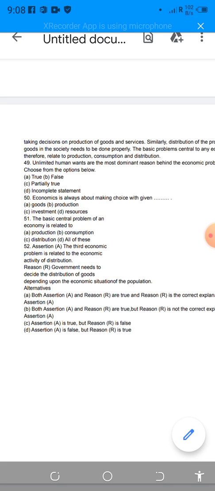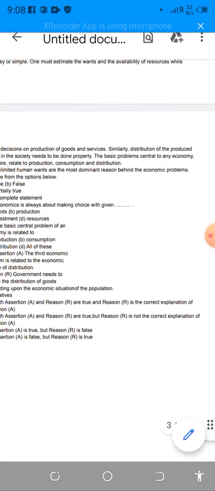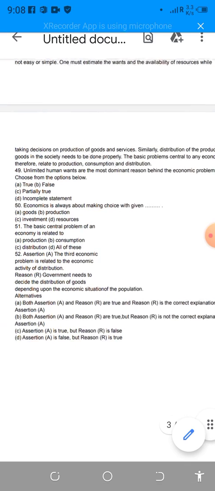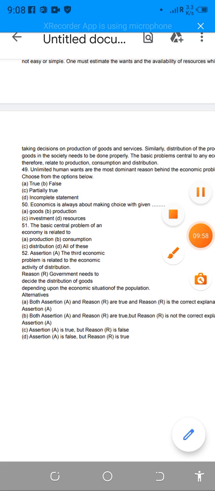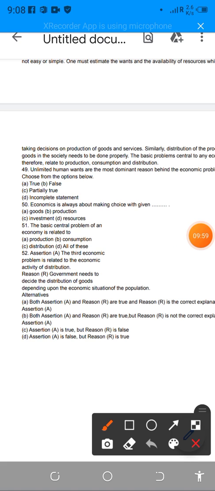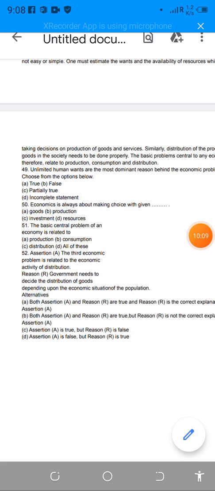So here both assertion A and reason R are true, but reason R is not the correct explanation of assertion A. So according to the question, what will be correct? Option number B will be correct. Okay. Now, why is option number B correct?